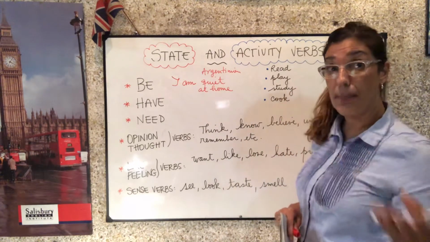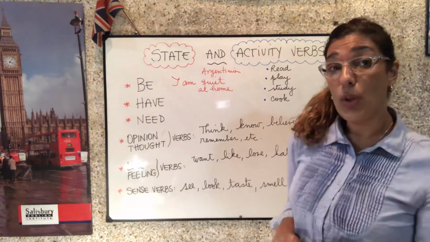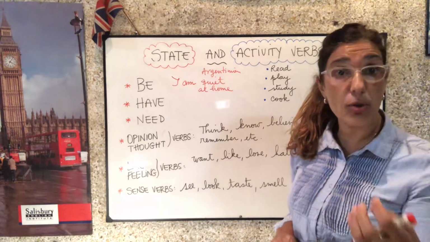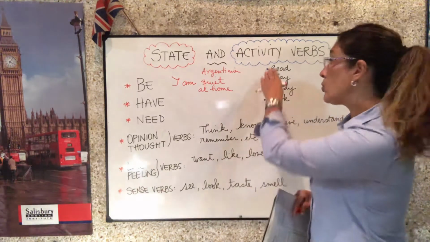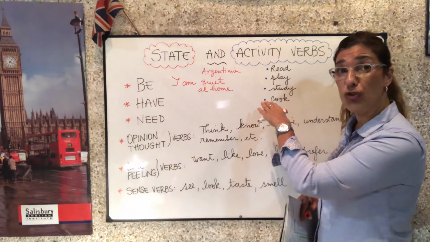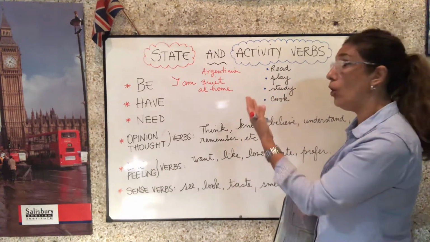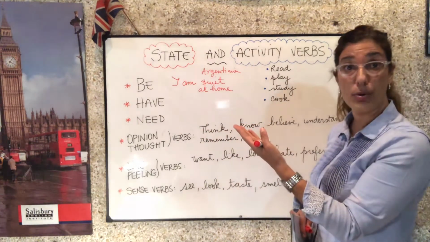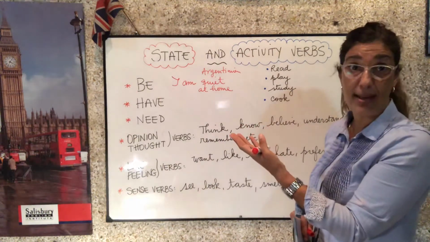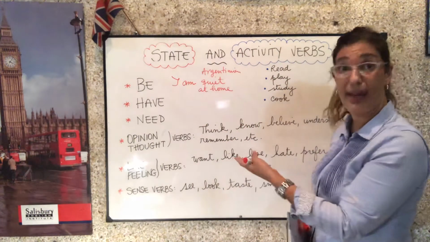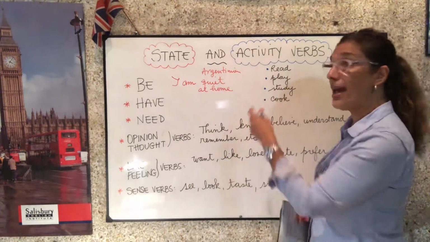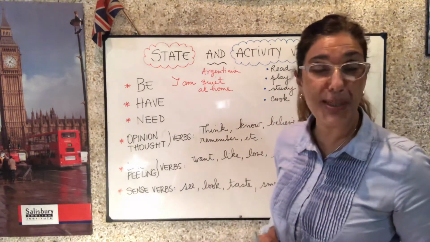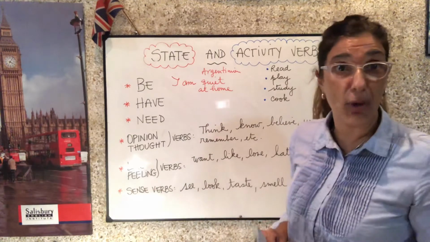So I am using simple present. Estoy usando presente simple para referirme a acciones habituales o rutinas. ¿Puedo usar estos verbos en la forma continua? Por ejemplo, I am reading what I wrote on the blackboard or on the board. Yes, estoy leyendo lo que escribí en el pizarrón. Can I say I am playing Tetris on my computer? Sí, estoy jugando el Tetris en mi computadora.